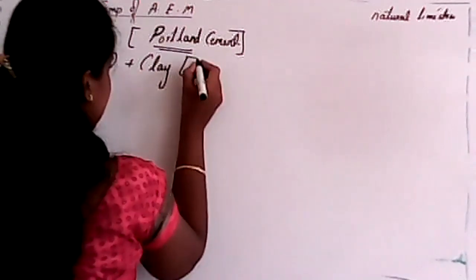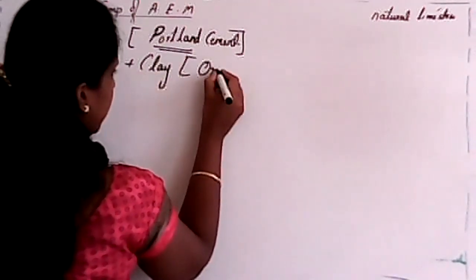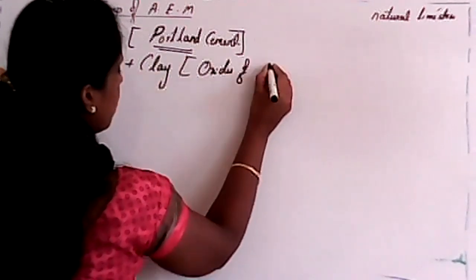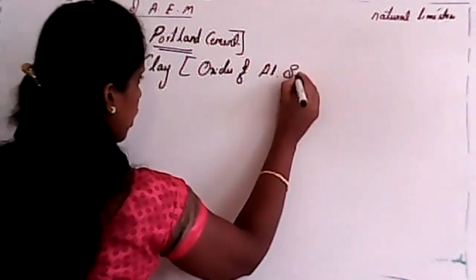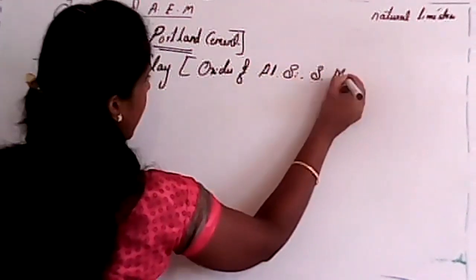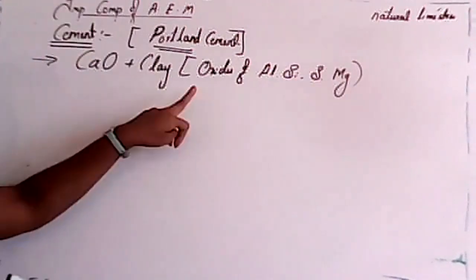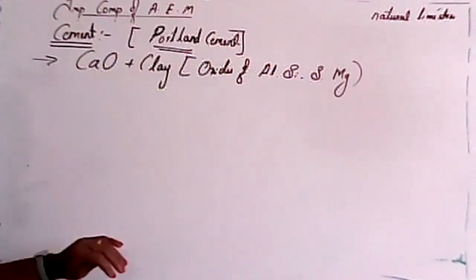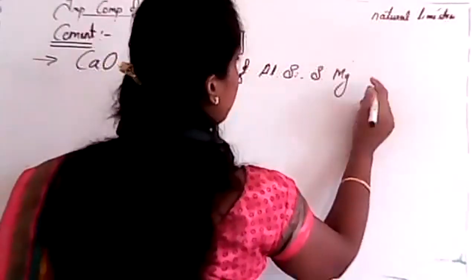Clay has oxides of aluminum, silicon, sulfur, magnesium, and iron also.